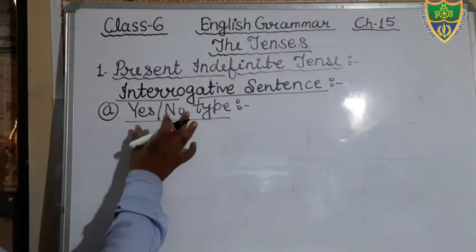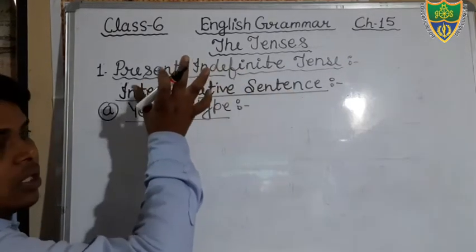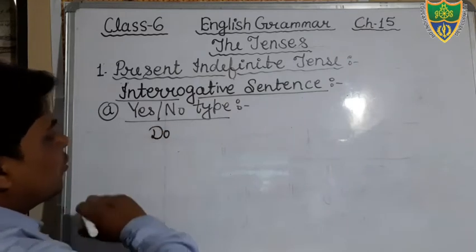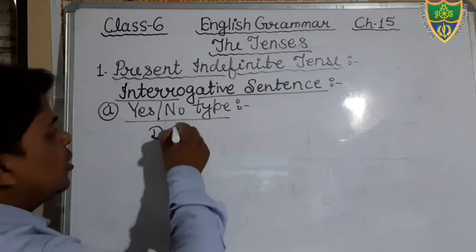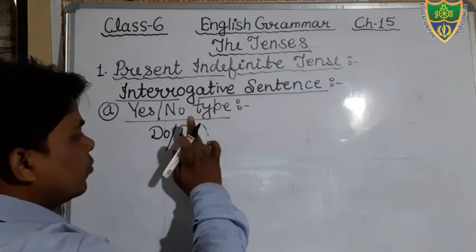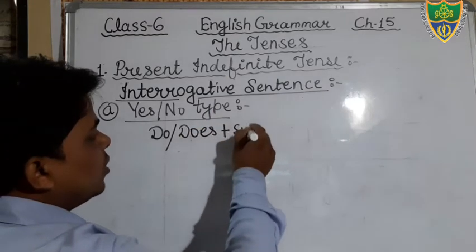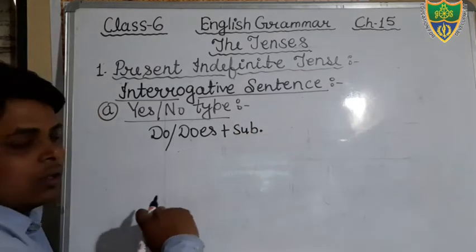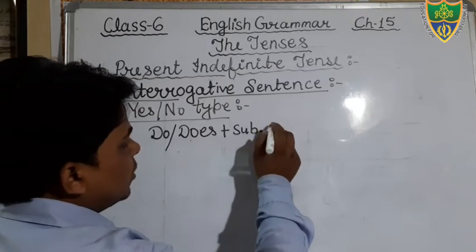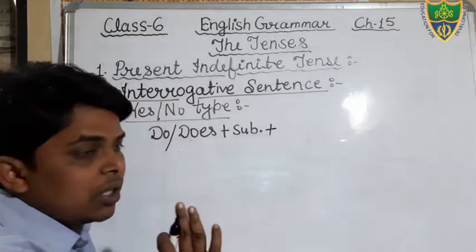So just see, first of all, we will discuss the yes-no type of interrogative sentences that is used in the present indefinite tense. Just see, you all know that we use do with the plural subject, we use does with the singular subject. Okay, then after that your subject will be there. Okay, then after that, if there is a negative word, then you will put it. If there is no negative word, then you will not put it.